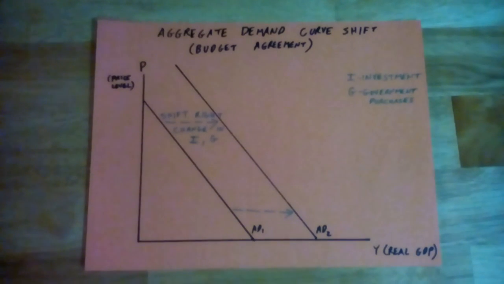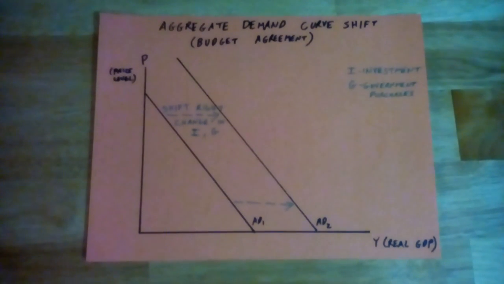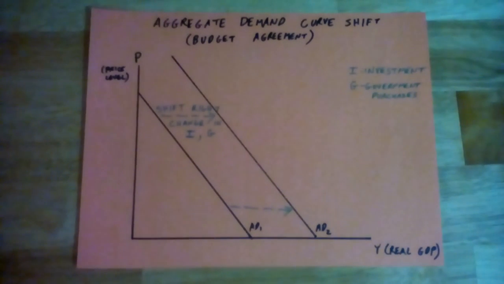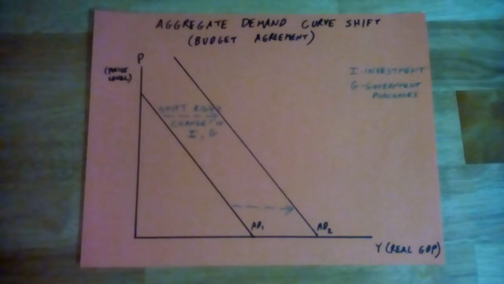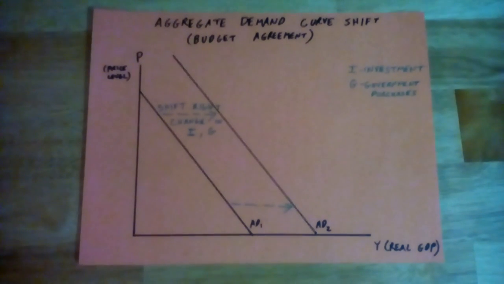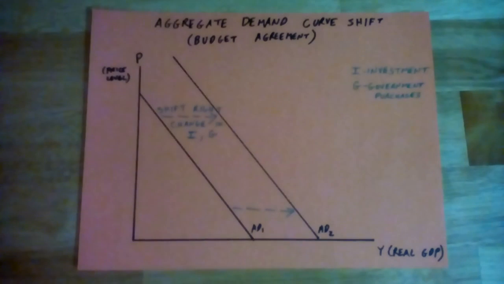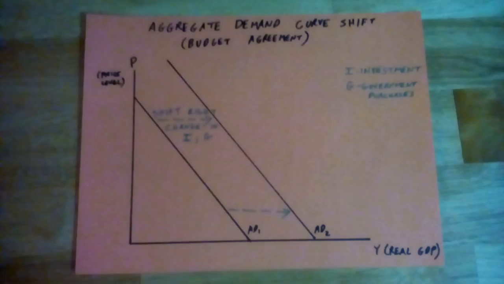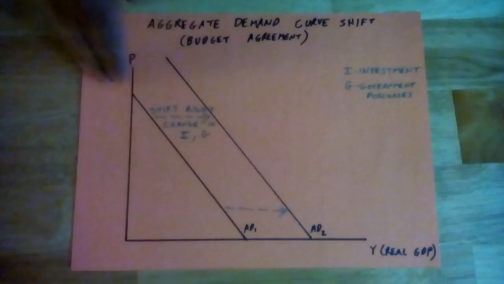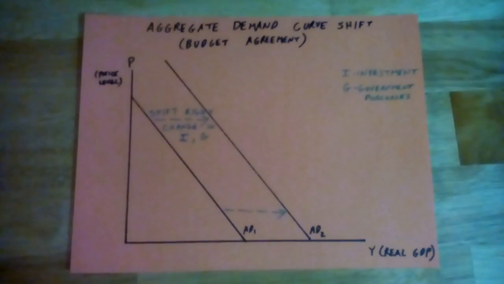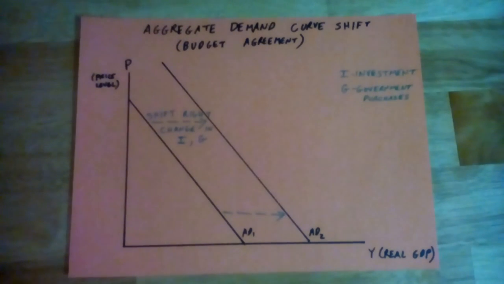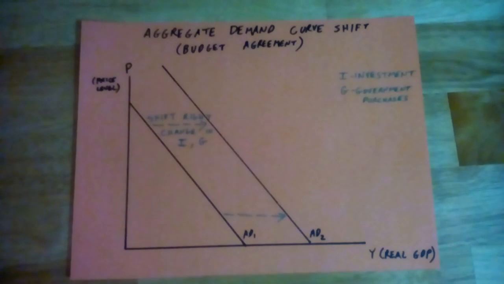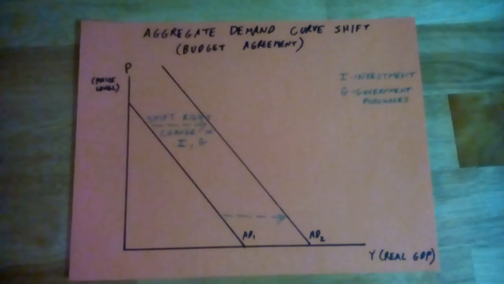In this graph, we consider the impact of the budget agreement upon demand in the economy. This graph is titled Aggregate Demand Curve Shift for the budget agreement. There are two shifts which occur in this scenario, both shifting the demand curve further right. The initial line here, AD1, is the initial point where we're beginning. Investment, or I, and government purchases, or G, would increase as a result of this economic policy.